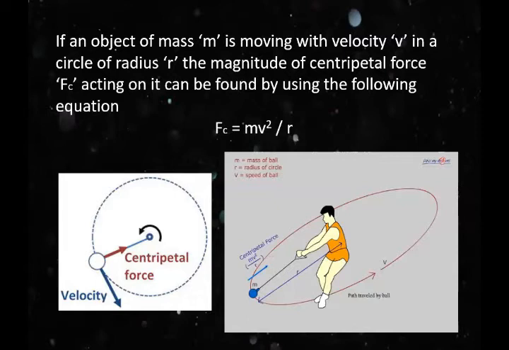The centripetal force is directly proportional to mass and velocity, and inversely proportional to the radius of the circle, that is, to 1 upon r.